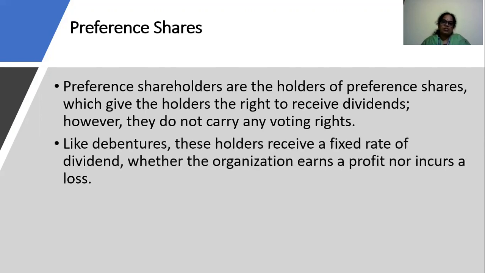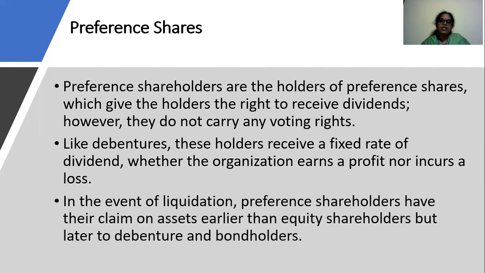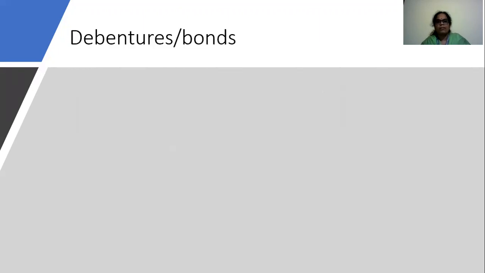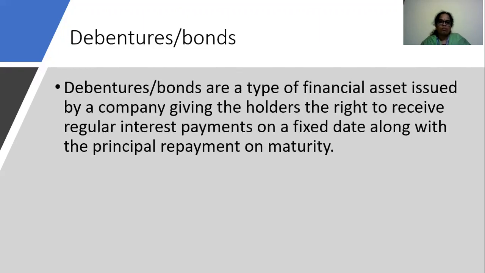So like debentures, these holders receive a fixed rate of dividend, whether the organization earns a profit or incurs a loss. In the event of liquidation, preference shareholders have their claim on assets earlier than equity shareholders, but later than the debentures and the bondholders. Coming to the debentures or bonds, these are a type of financial assets that are issued